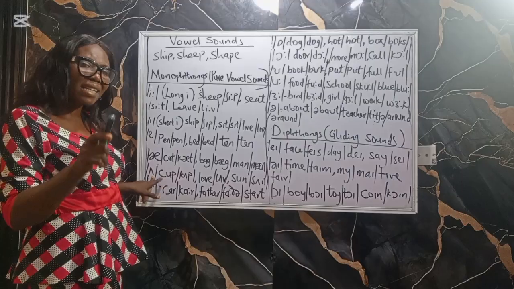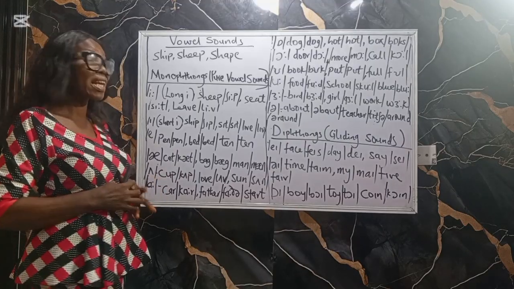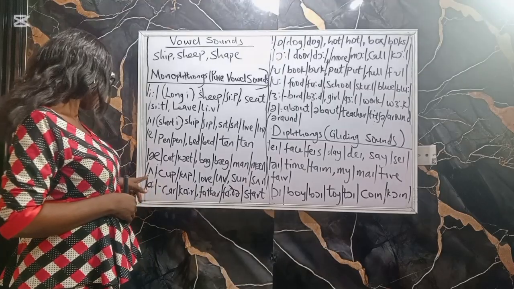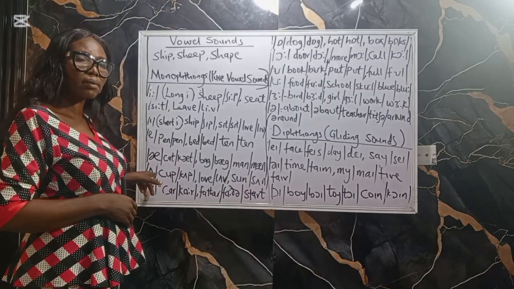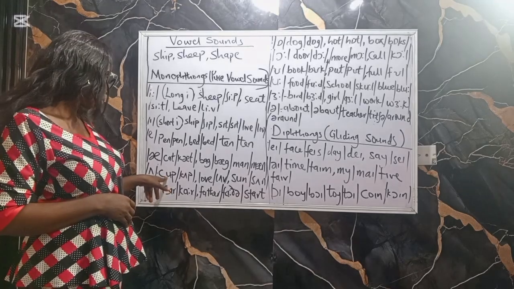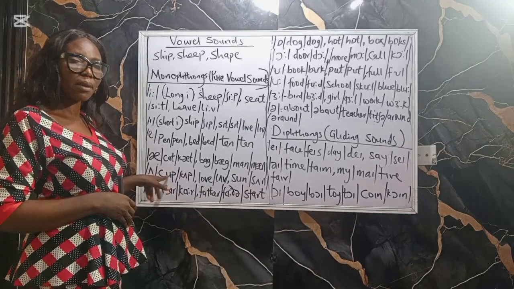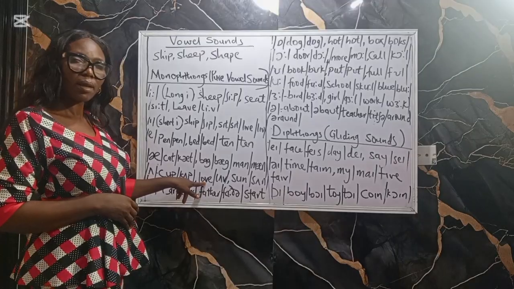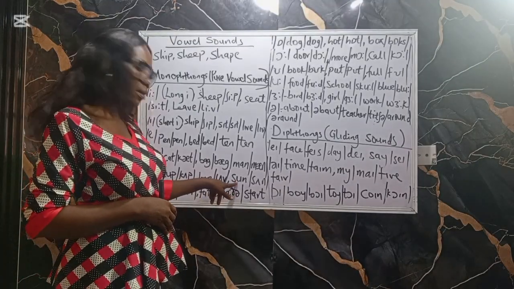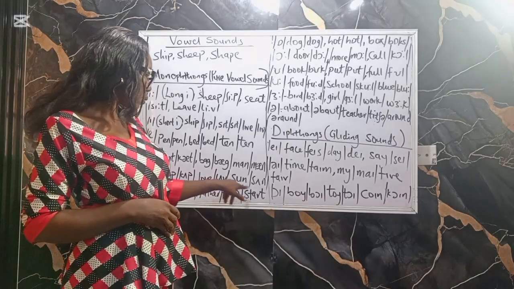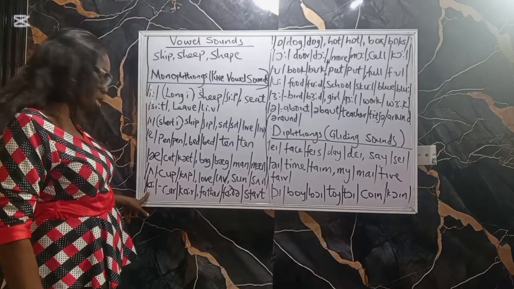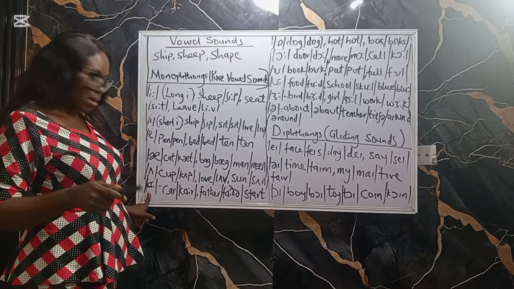Again, a relaxed central sound. That means you relax your mouth while you are pronouncing these words. As in cup. Love. Sun. Then the next one is R sound, but it's deeper.